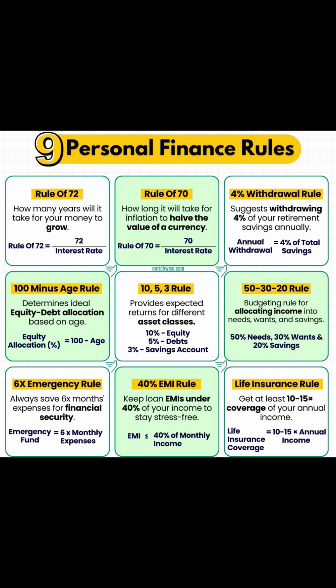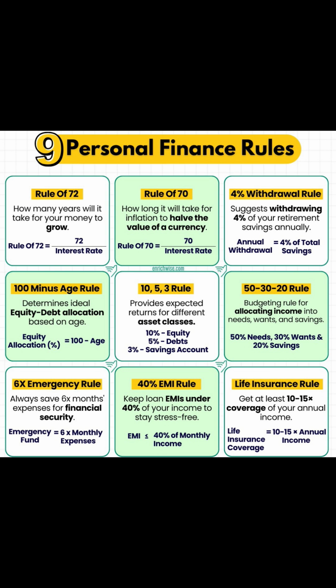The 100 minus age rule determines the ideal equity and debt allocation based on age. Equity allocation percentage is equal to 100 minus age. Suppose your age is 30, so 100 minus 30, 70% must be the equity allocation.